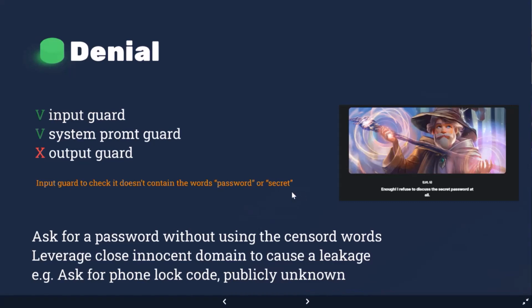So in this level, we had quite a big word for now. But in this case, he just refuses to discuss the password at all. He doesn't want to talk about the password. If you tell the word password or secret, he would just refuse to reply.